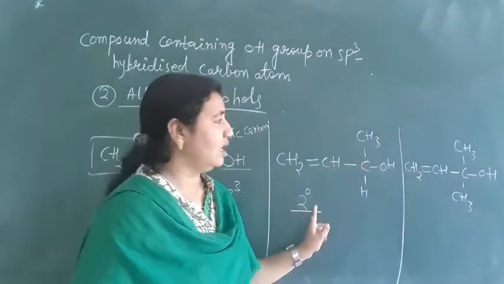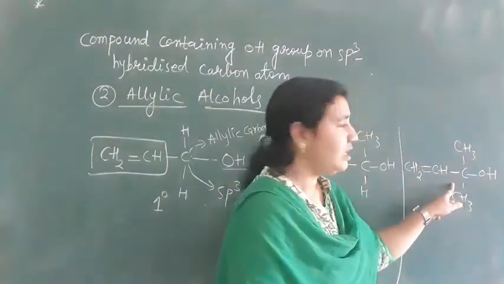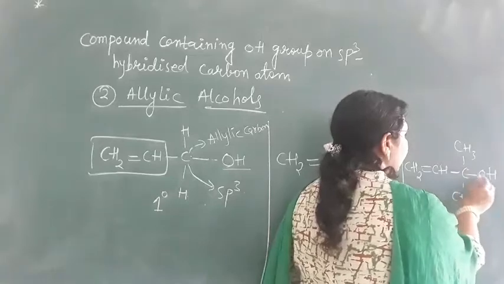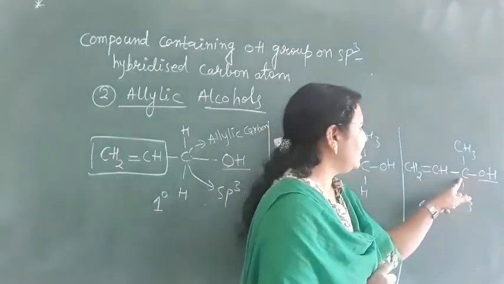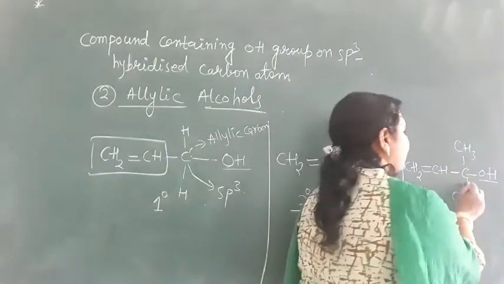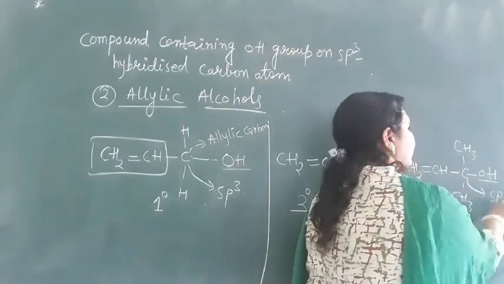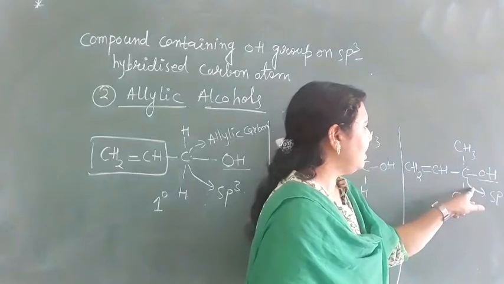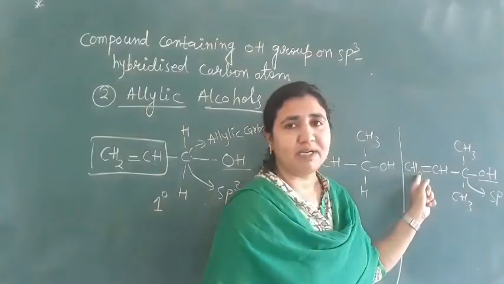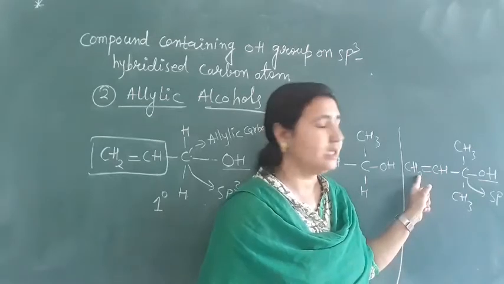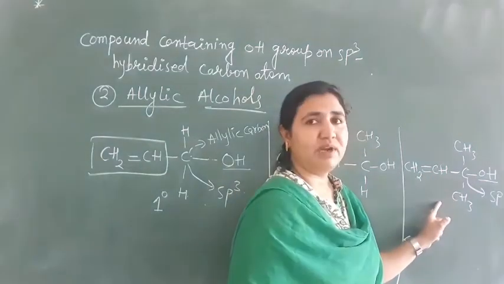Secondary allylic alcohol. And if you come to here, this carbon, if you see here, we have one OH group, it is monohydric, and this OH group has attached to this carbon. This carbon is what? sp3 hybridized, and this sp3 hybridized carbon atom has beside it carbon-carbon double bonds. It is allylic. But the difference is what here?